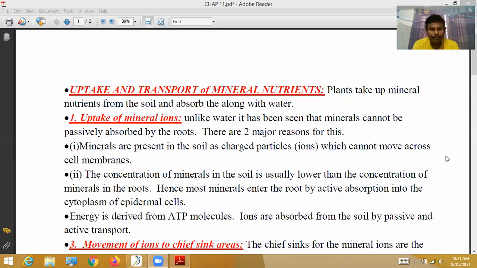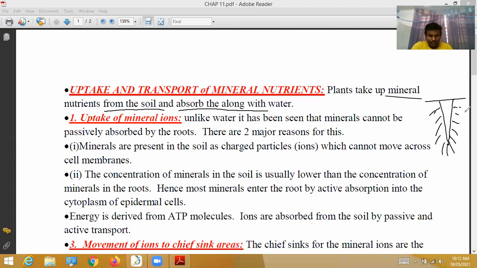Plants take up mineral nutrients from soil and absorb them along with water. Here, see, this is the root, the taproot. It has primary roots and root hairs.